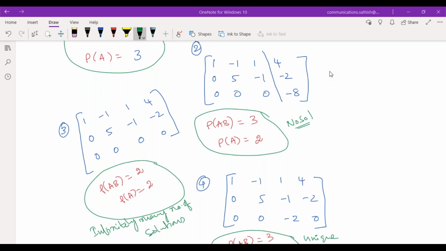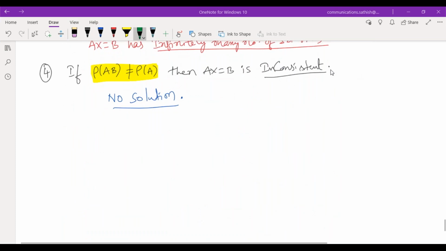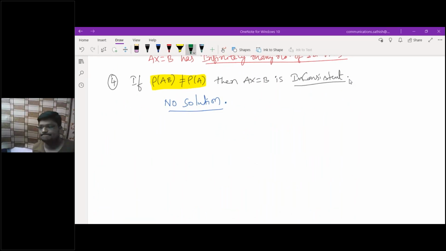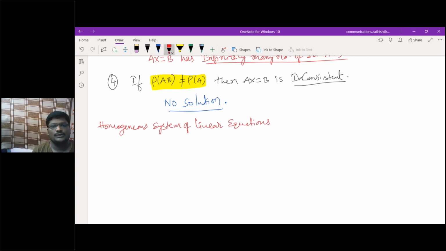Now let me take a homogeneous system of linear equations. Earlier it was the non-homogeneous system of linear equations, perfectly right or not?